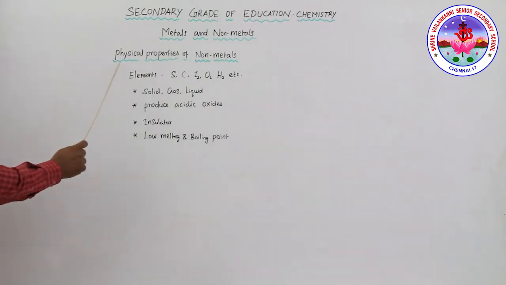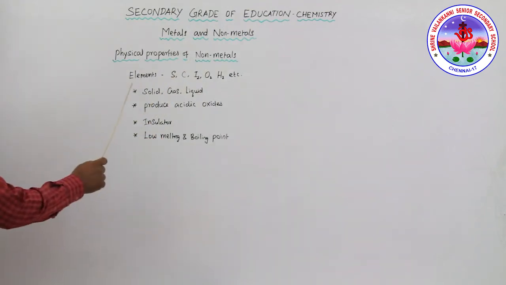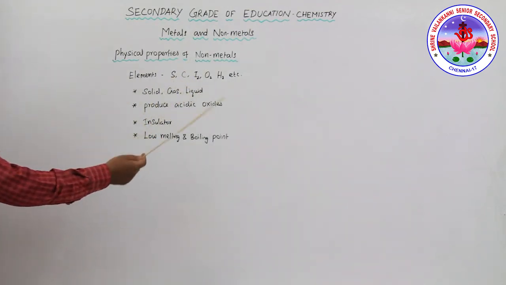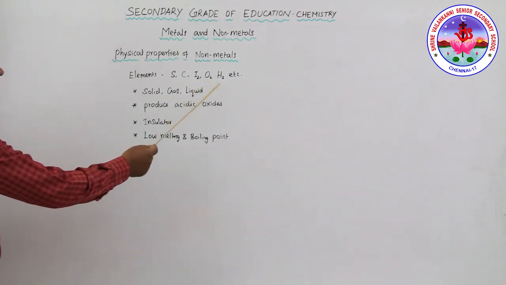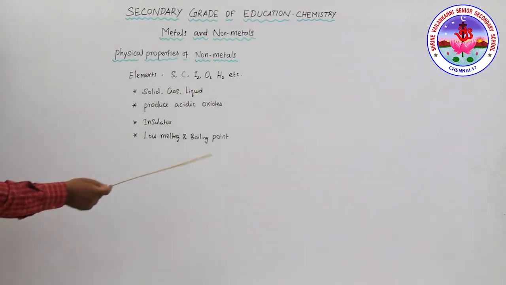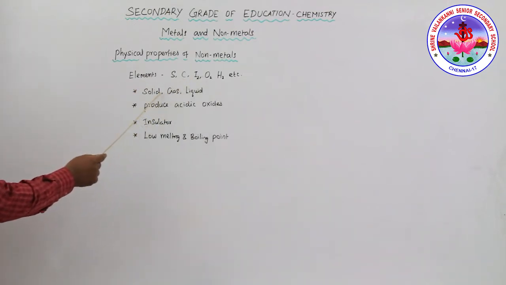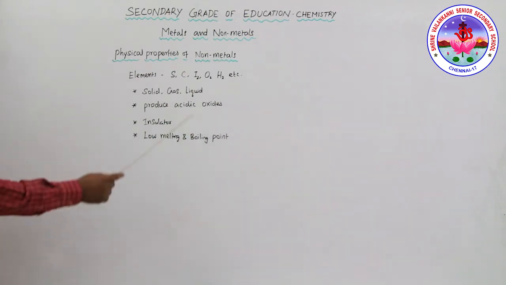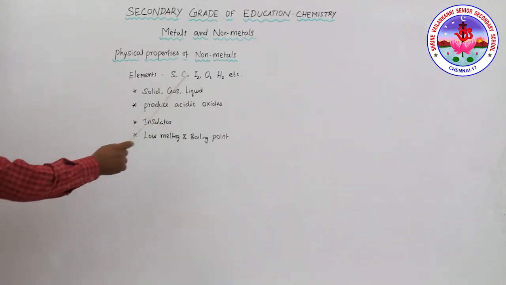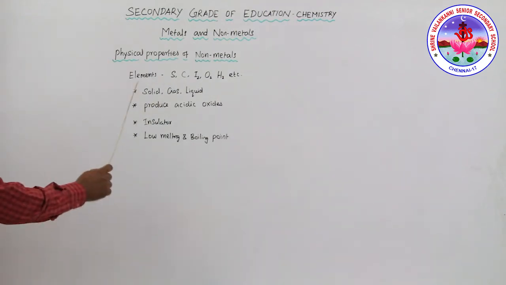Here are some physical properties of non-metals, elements like sulfur, carbon, iodine, bromine, fluorine, oxygen and hydrogen. These are the non-metal elements. They occur as solids, gases and liquids. Iodine is a non-metal in solid form. Hydrogen and oxygen are the gaseous forms of these elements. Bromine is the liquid form. So these are the non-metallic appearances.